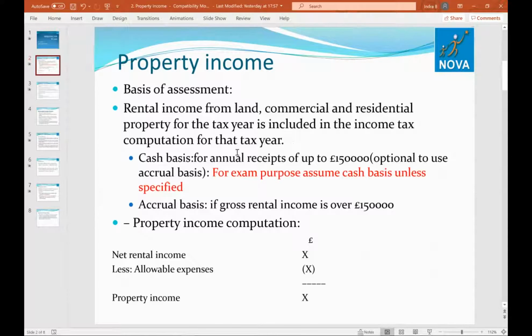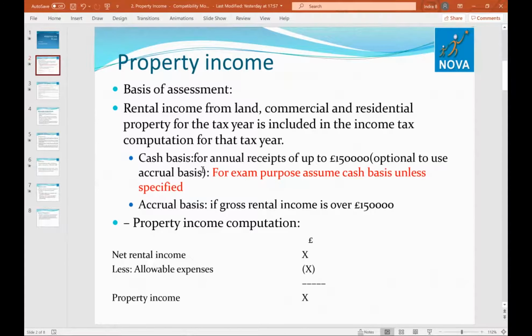So tax year means, as we are in Finance Act 2020, any income from 6th April 2020 to 5th April 2021. This is the year for income tax purposes. This is actually done on a cash basis.